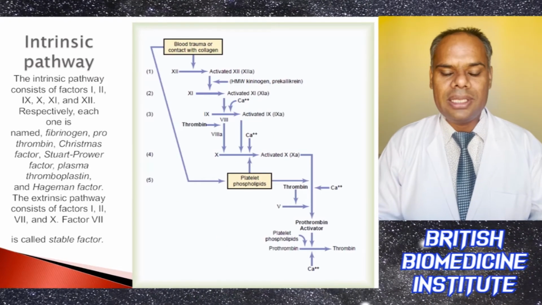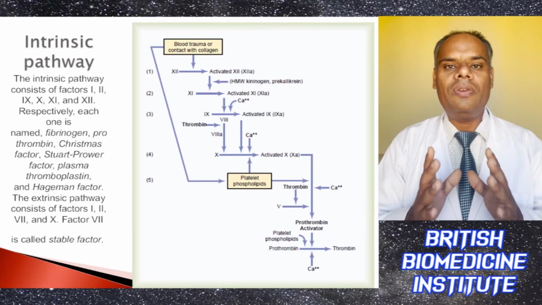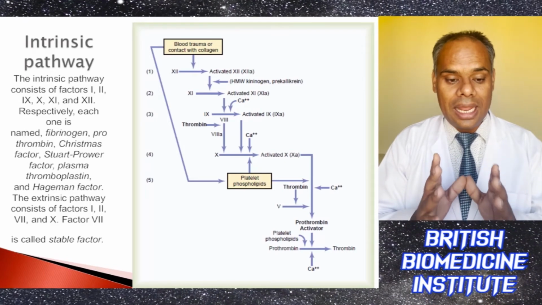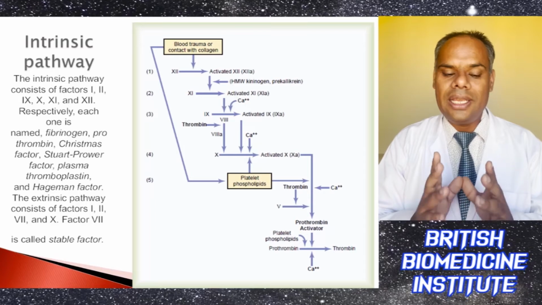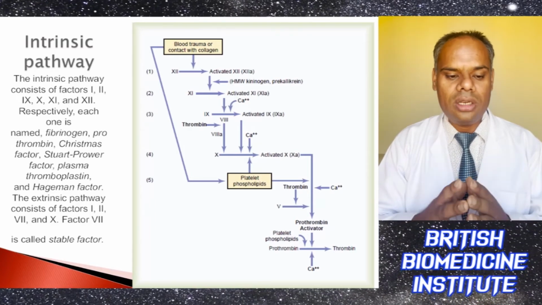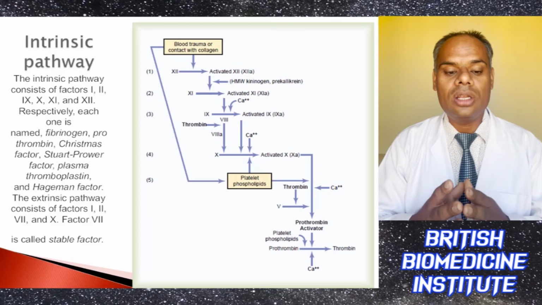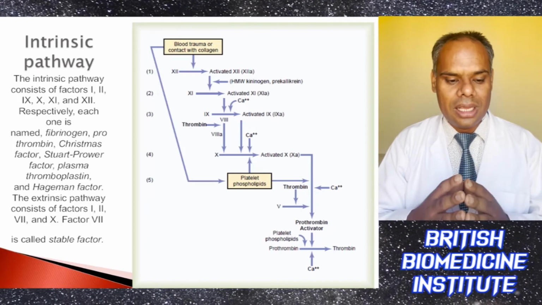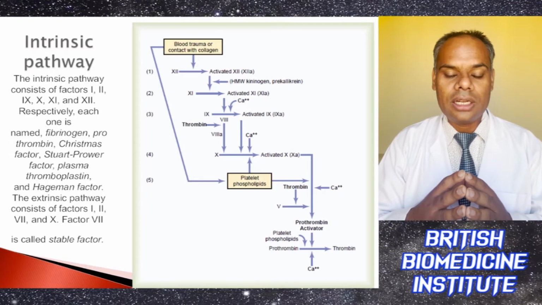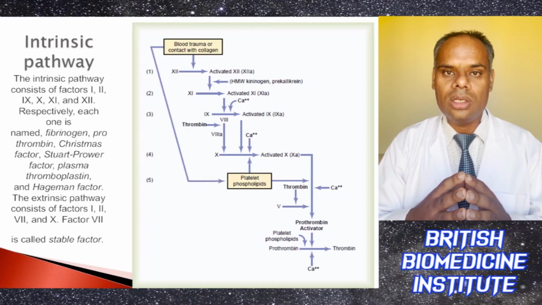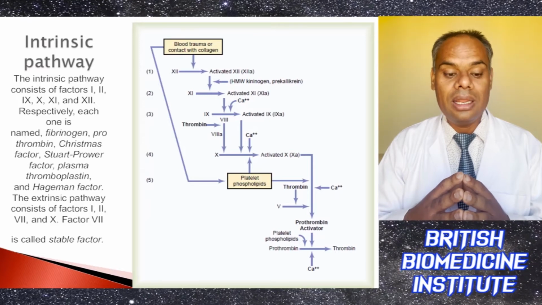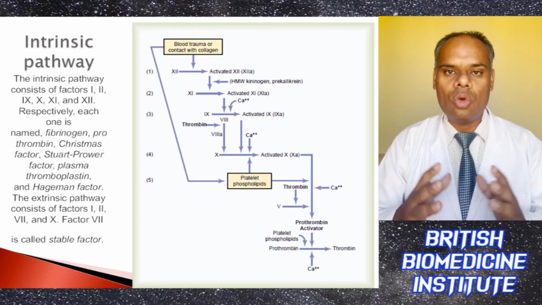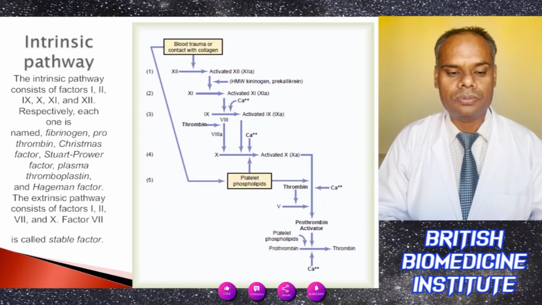Intrinsic pathway. Basically, the intrinsic pathway consists of factors 1, 2, 9, 10, 11, and 12. Respectively, they are named fibrinogen, prothrombin, Christmas factor, Stewart-Prower factor, plasma thromboplastin antecedent, and Hageman factor. And the extrinsic pathway consists of factors 1, 2, 7, 10, and factor 8. Factor 7 is known as stable factor.